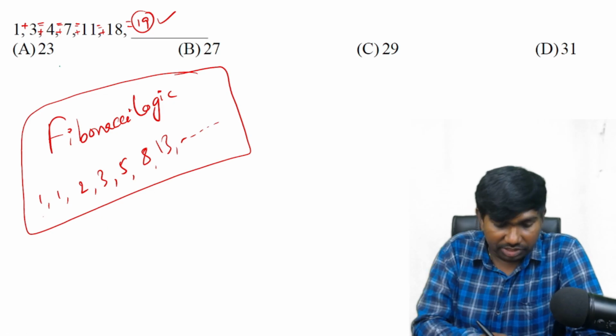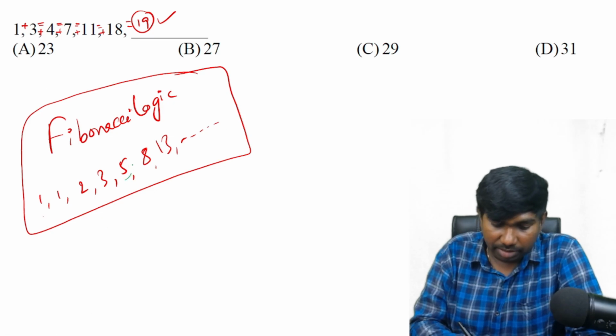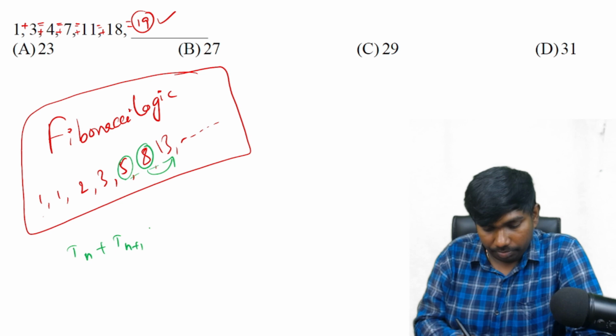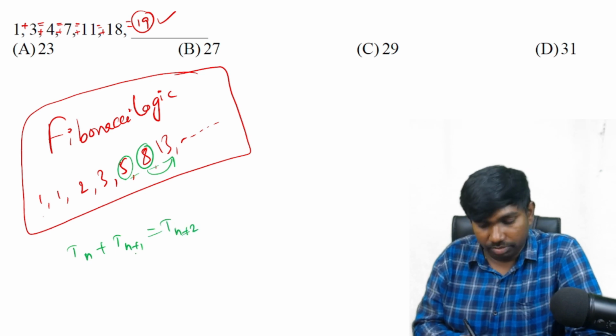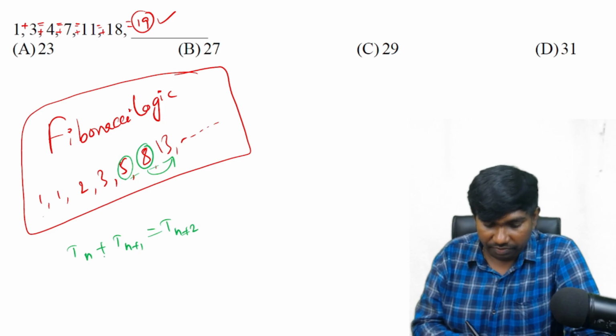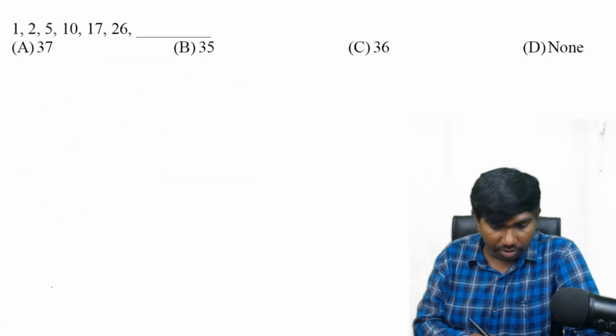At any point in the series, the sum of two consecutive numbers is the next number. Term n plus term n plus 1 will be term n plus 2. If you fill in 1 in place of n, it will be 2 and it will be 3. First plus second will be third. Second plus third will be fourth. In that way.